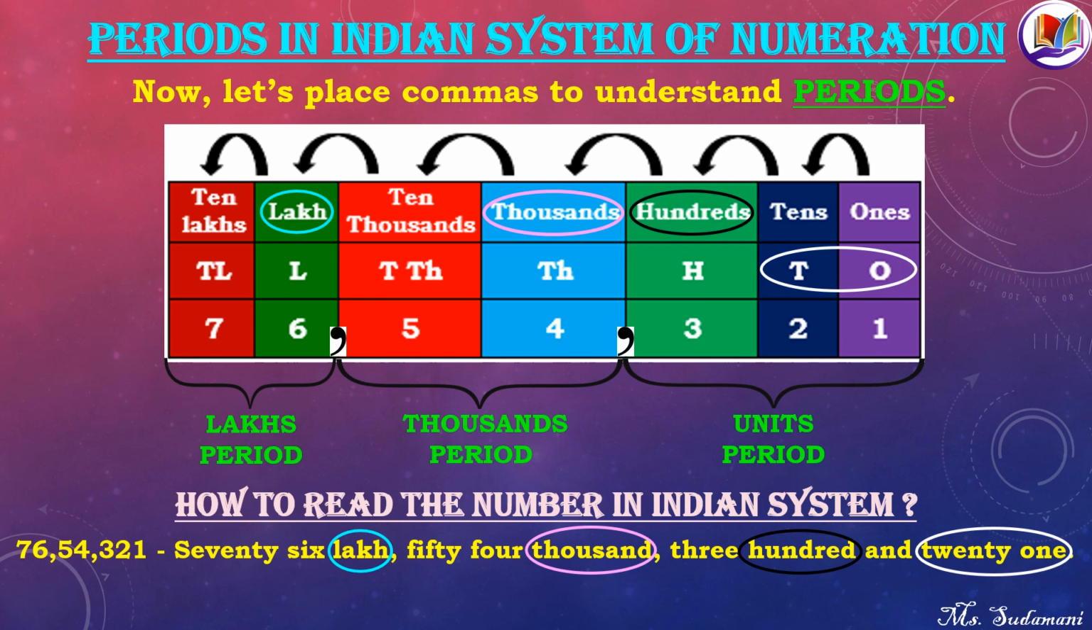So now let's try and read the whole number completely. 76 lakh 54,321. Isn't it simple now? Well, see, the periods help us read even large numbers very easily. Isn't it? So let's go ahead and learn something more about these numbers.